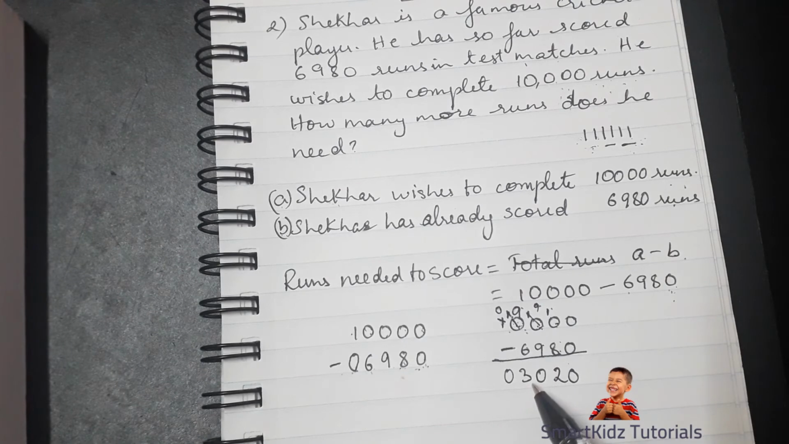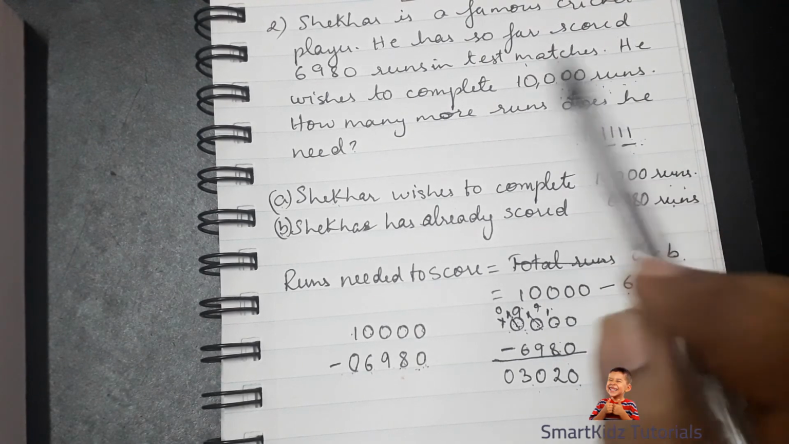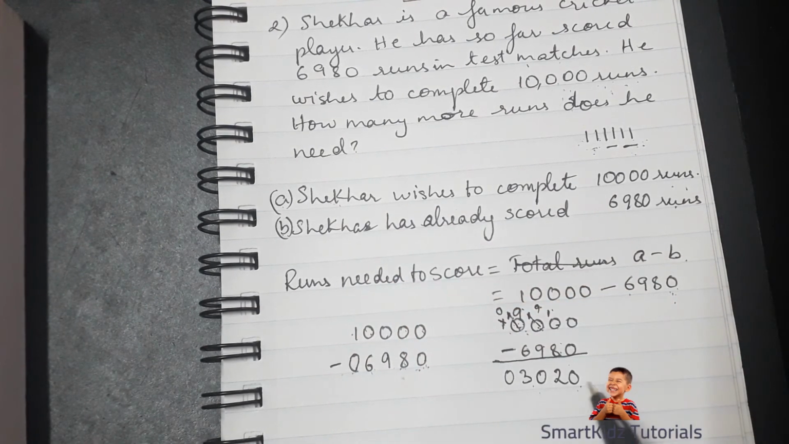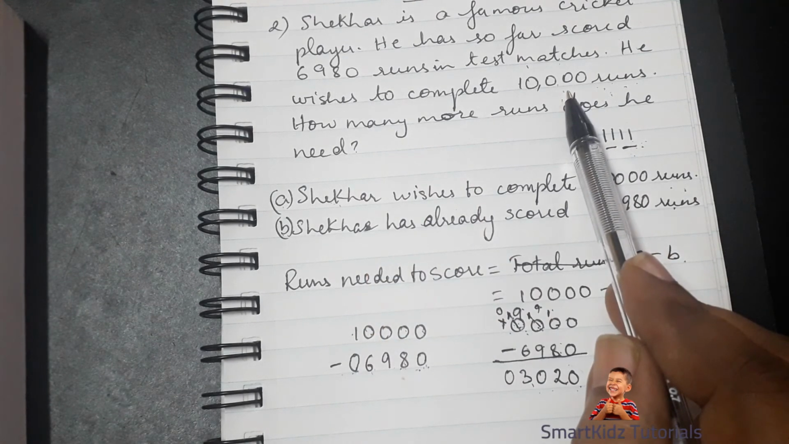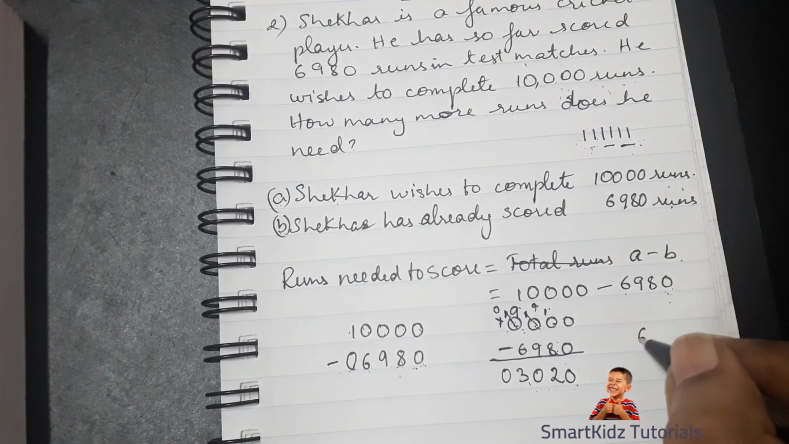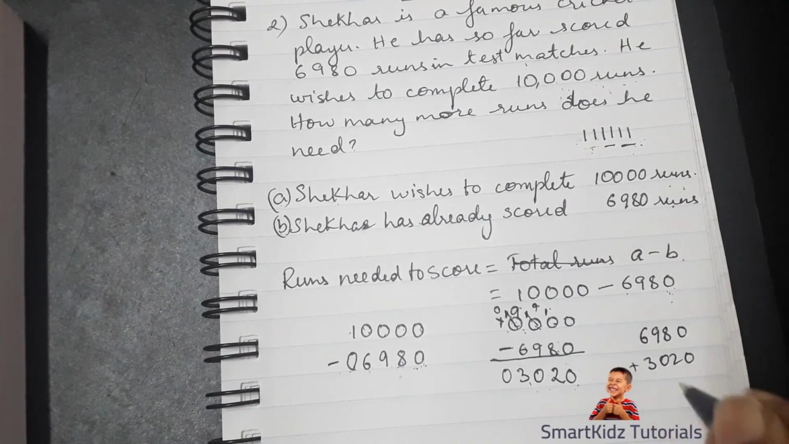but the answer is 3020. That means Shekhar actually needs 3020 runs to complete 10,000 runs. He has so far completed 6,980. If you wish to confirm whether your answer is correct or not, all you need to do is add this part to the amount of runs that he has already scored, and you will get the total runs that is required. So what I'm saying is, if you add to 6980 3020,